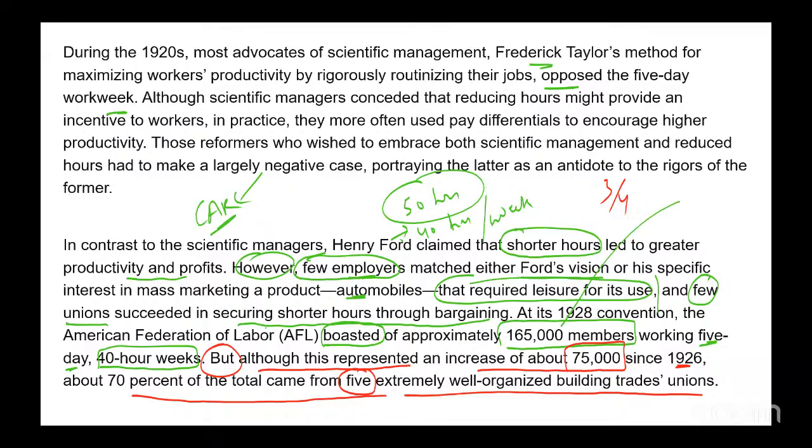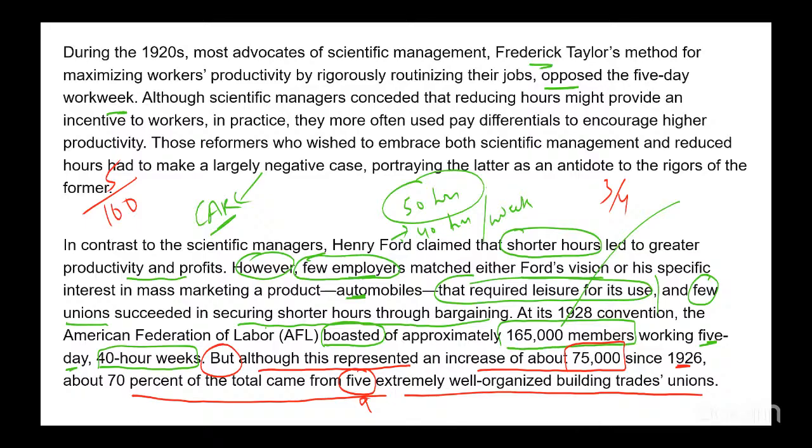It's not exactly 3/4, but let's say 3/4. So 3/4 is coming only from 5 unions. What if there are hundreds of unions? Let's say there are 100 unions. 75 of this 165,000 is coming from just 5 unions, 5%, right? So although the number looks big, it's not really spanning